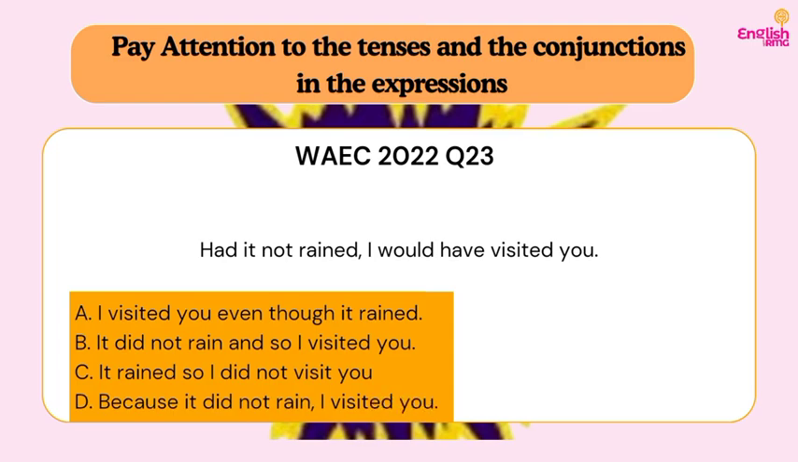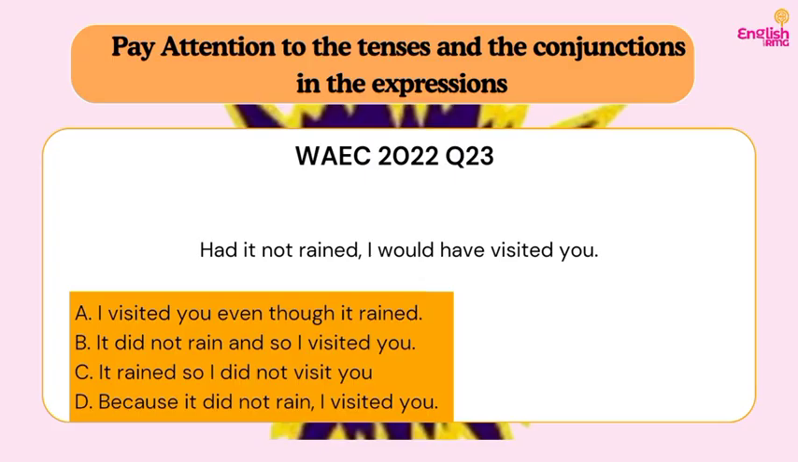So option A says, I visited you even though it rained. That is, it rained and I visited. But that was not the sentence, so that's not our answer. B, it did not rain, and so I visited you. That is, there was no rain, so I was able to visit you. That was not also the interpretation. So let's go to C. It rained, so I did not visit you. So that's our interpretation. That is, it was not supposed to rain, but it eventually rained. Do you understand? So I could not visit.